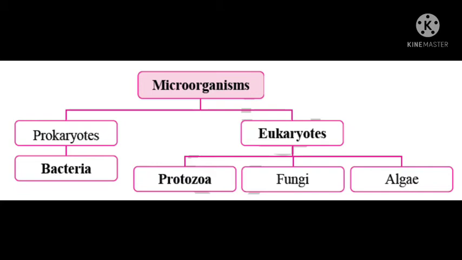Eukaryotes have a nucleus inside the cell, and they have a cell wall also. That type of organisms are eukaryotic microorganisms. Examples of eukaryotic microorganisms which we are going to see in this lesson are protozoa, fungi and algae. One by one we will see all these. Prokaryote is the bacteria and eukaryotes are the protozoa, fungi and algae.